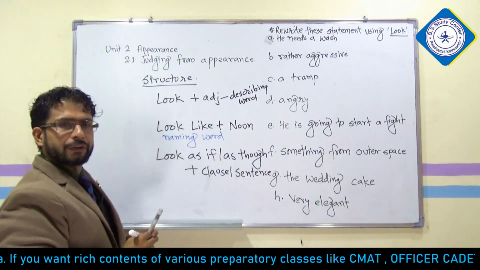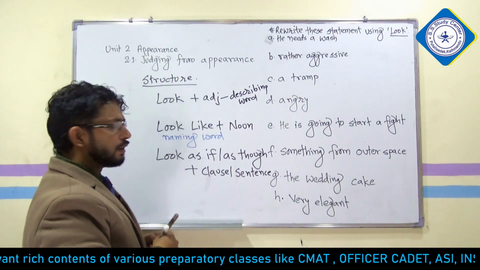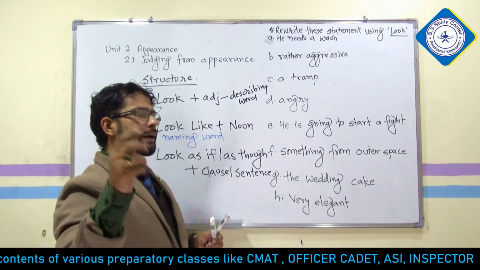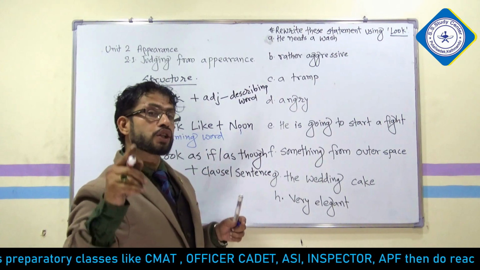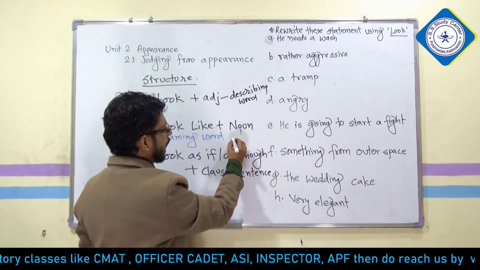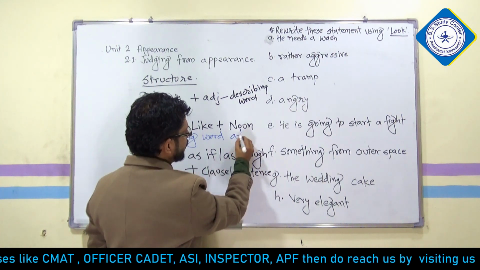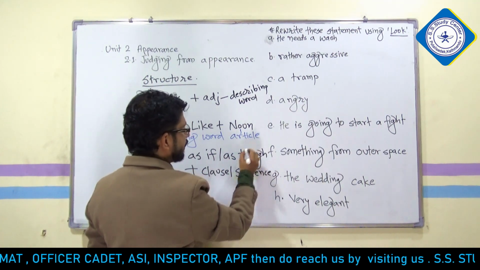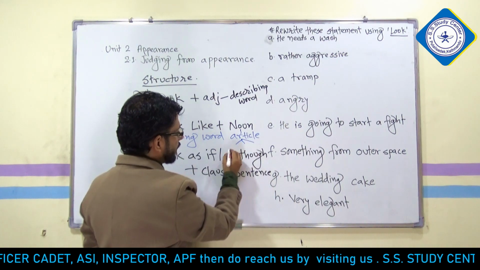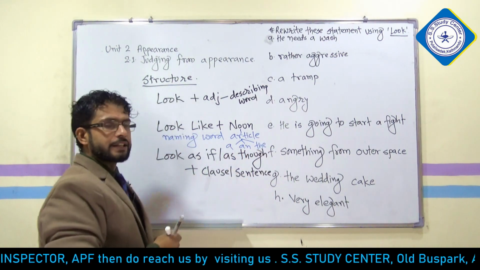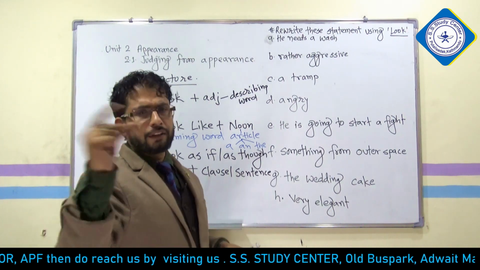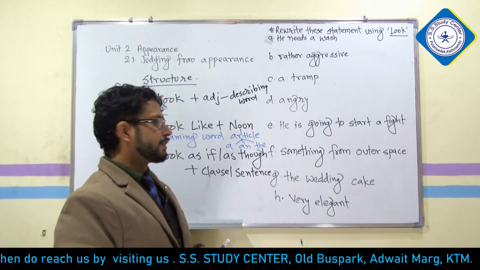In order to understand noun, in front of a noun, most of the time, an article is used. What kinds of article? A and the. If you can find the presence of a and the, then automatically that is a noun.